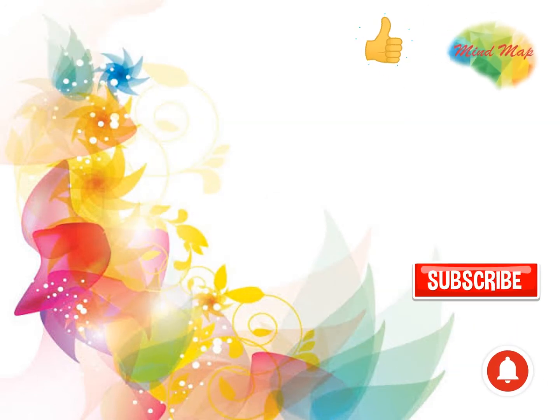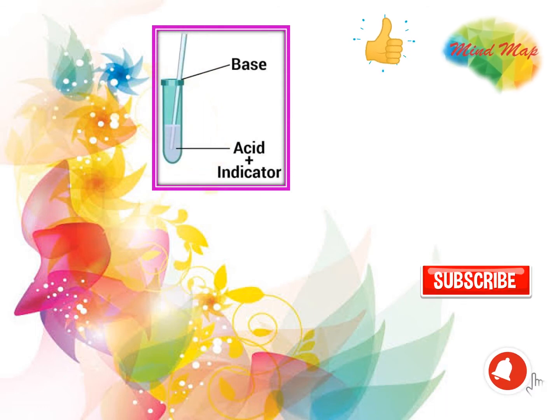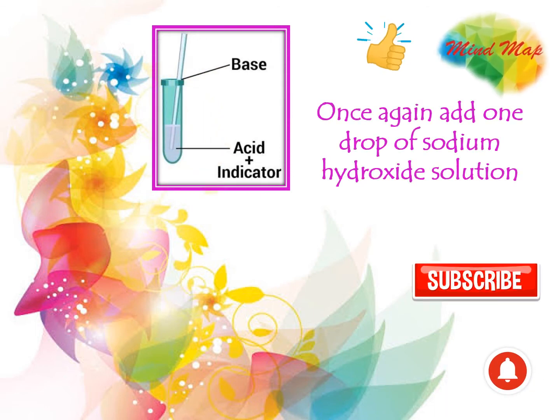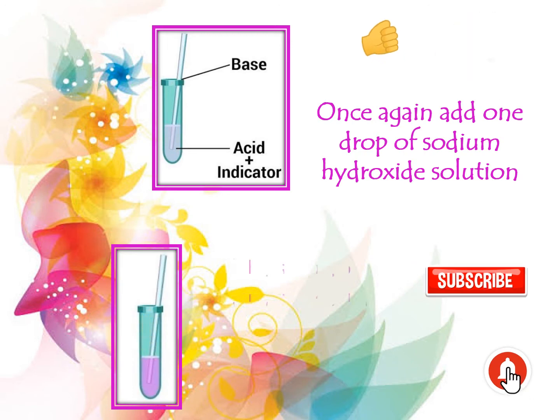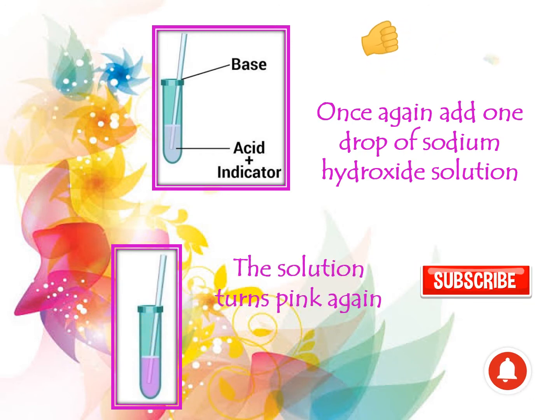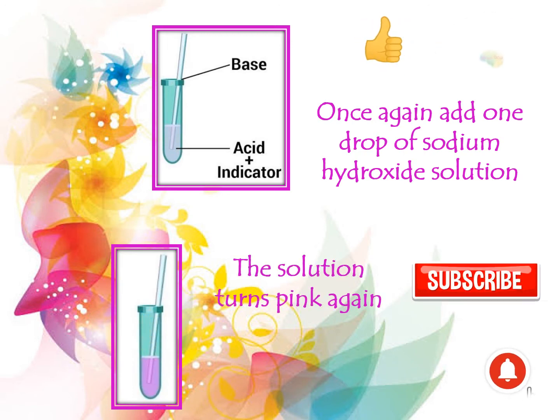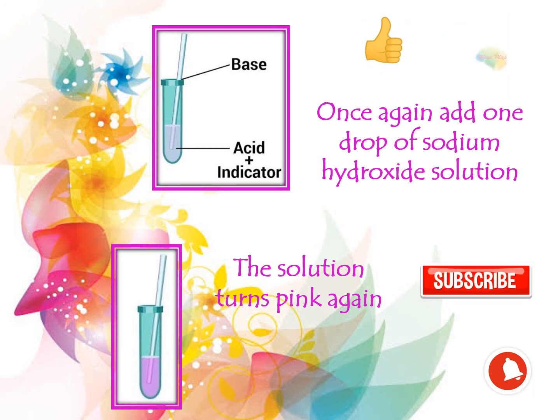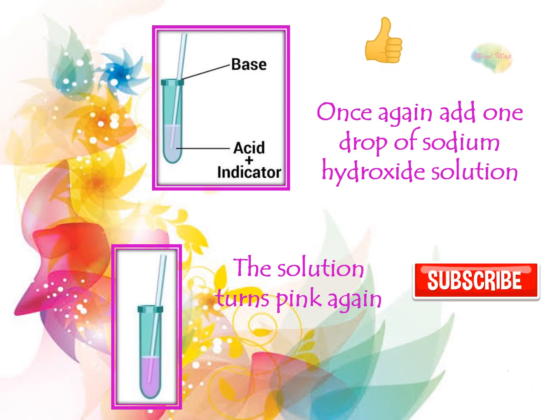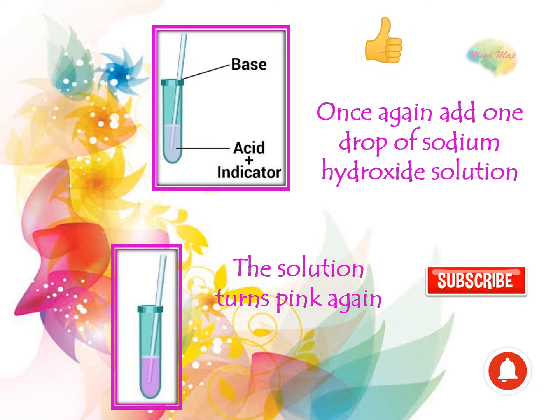Once again, add one drop of sodium hydroxide solution. Note the change in color. You'll notice that the solution again turns pink in color. So, we can conclude that when the solution is basic, phenolphthalein gives a pink color, and when the solution is acidic, it remains colorless.